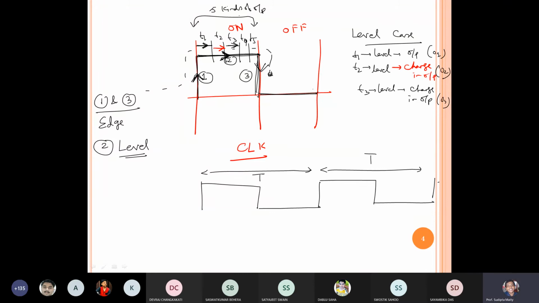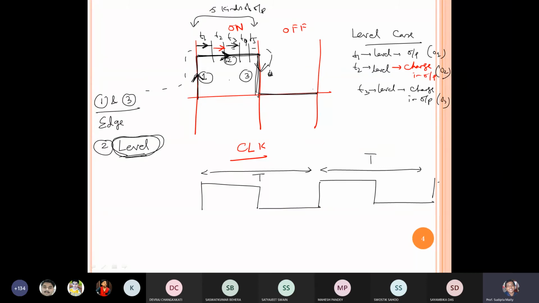Sir, why only 5? I can take infinite. Here, for example, I have given 5. You can take 50 also. We are discussing the disadvantage of level triggering, so for this purpose the total on period is segregated into 5 segments.